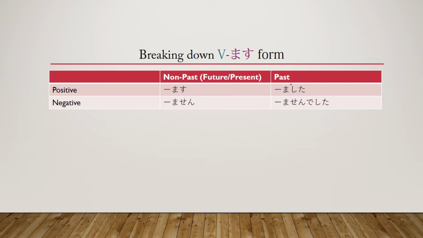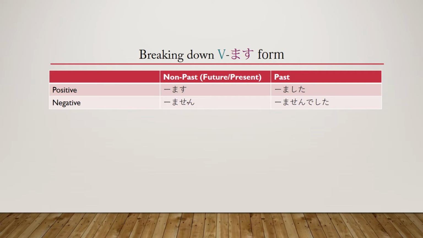Now let's move into the past, because like I said, in Japanese, we have the non-past and the past, the only two different types of tenses. So now we're going into the past, and in the past, masu becomes mashita, which means I did run, I did eat, something like that. This is very much like the English past tense. It's just anything that's not present or future is the past. And then when you want to say that you didn't eat or you didn't run, then you use masen deshita. That is the past negative, the past tense saying that whatever the verb is didn't happen.